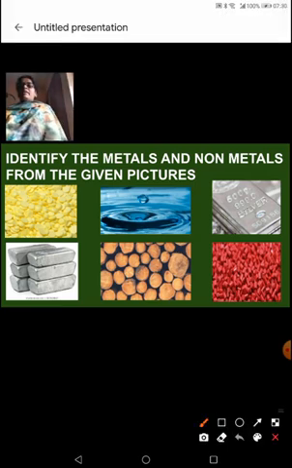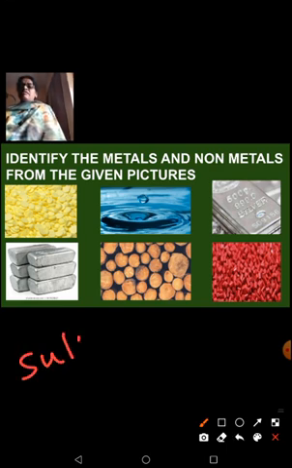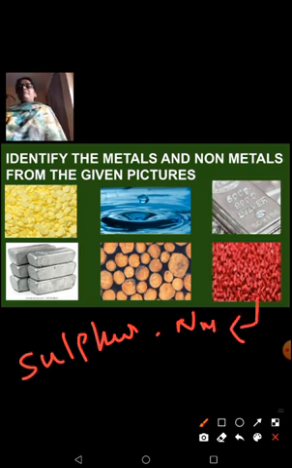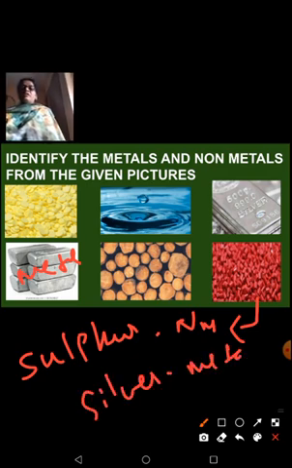Now in this picture you will tell me, sulfur is a metal or a non-metal? Yes, you all know sulfur is a non-metal. Similarly, your phosphorus is also a non-metal. Now coming to gold, gold is a metal, and your silver is again a metal. Now what about this wood and water? We don't categorize them as metals and non-metals. Water is a compound, wood is a mixture.